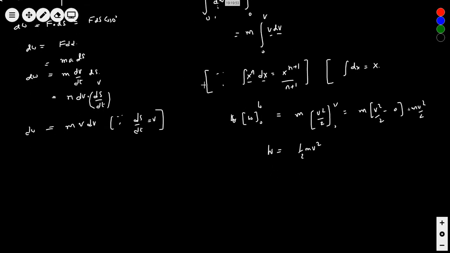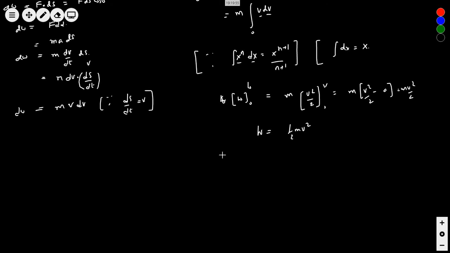This work done by the external force gets stored as what? Gets stored as the kinetic energy of the body.